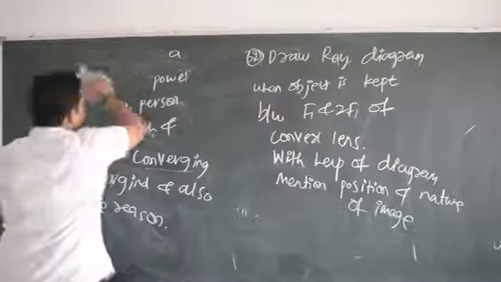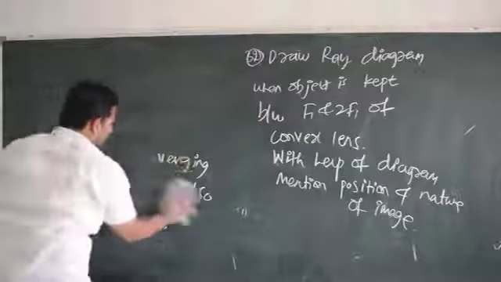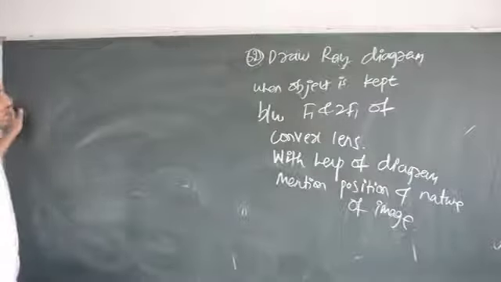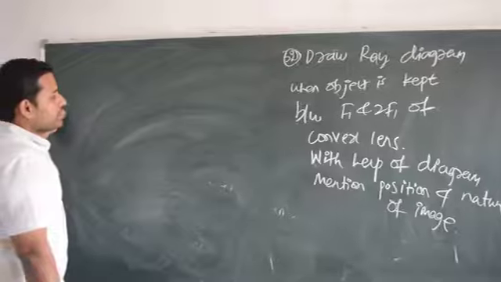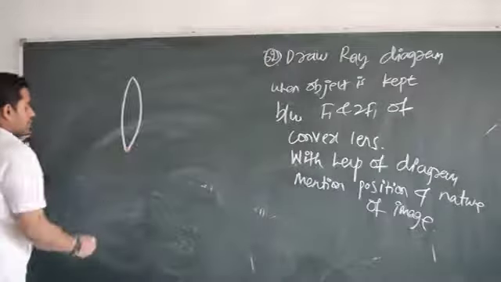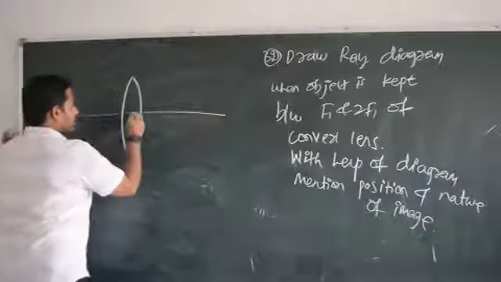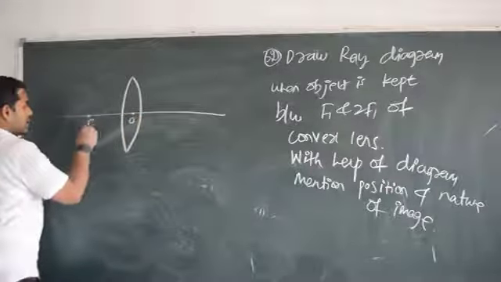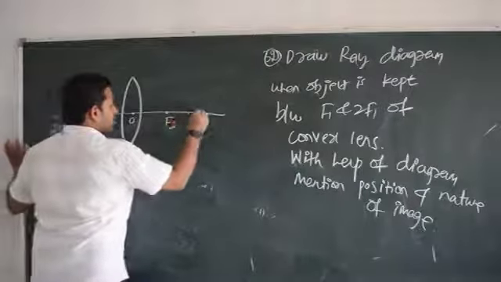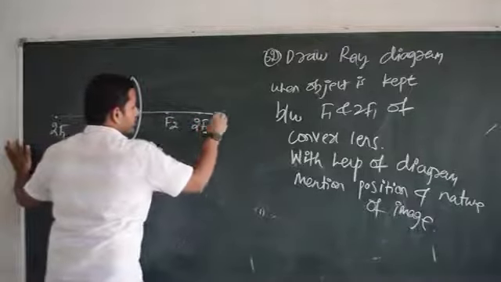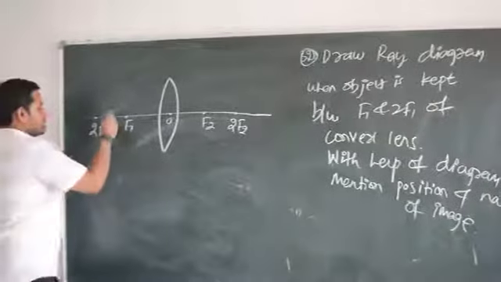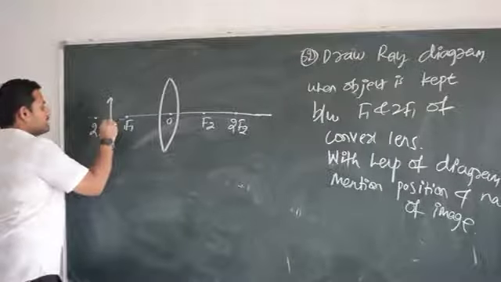Okay. Very simple, right? How to do this? Let me solve it. Already you must have solved it in your classes. In class notes, it must be there. Draw a ray diagram when object is kept between F1 and 2F1 of convex lens. So convex lens you should draw. Convex lens, you know, here is the optical center, and I have got F1 and I have got 2F1 here, and here will be F2 and I have got 2F2 also. Okay, now where the object is placed? Between F1 and 2F1. So let me take the object here. So let me call it as EB.